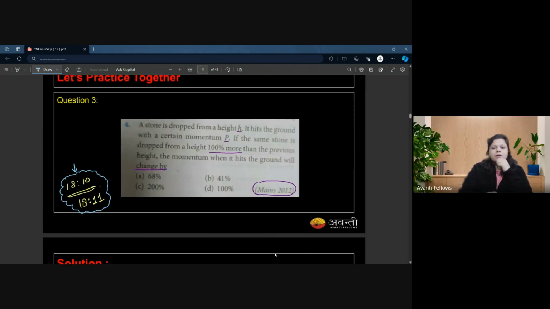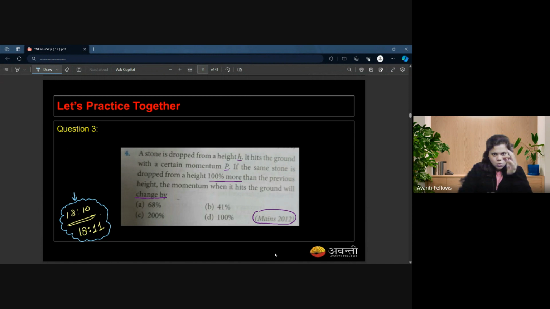Okay. See, the question is, we have dropped a stone from a height h. In the next case, I increase the height 100%, which means that I dropped the stone from 2h height. In both the situations, initial velocity is going to be zero, and both of these motions are going to be under the influence of gravity. So the question is, find the change of momentum when they hit the ground. So you are supposed to calculate the momentum in case number 1 when the height is h. Then you will find the momentum in case number 2 when the height is 2h and calculate the change.